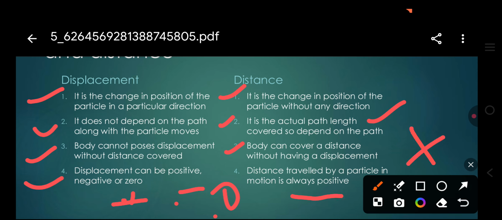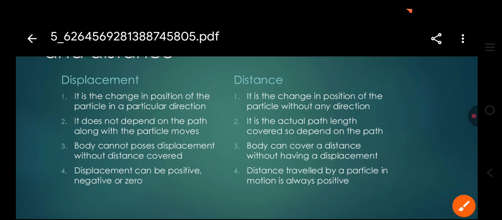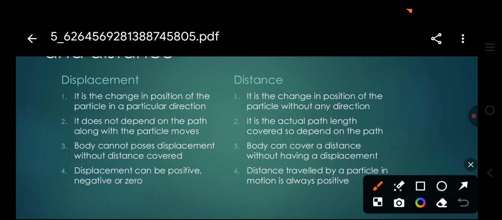Distance is always positive, but displacement is positive, negative, or zero. The fourth point is that displacement can be positive, negative, or zero, but distance is always positive. This is the difference between displacement and distance.